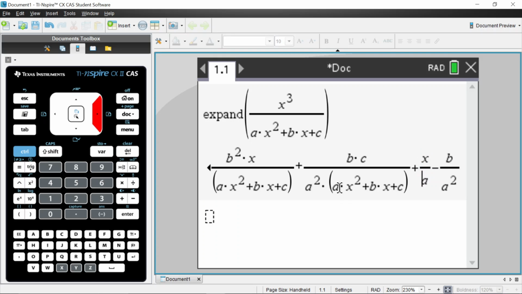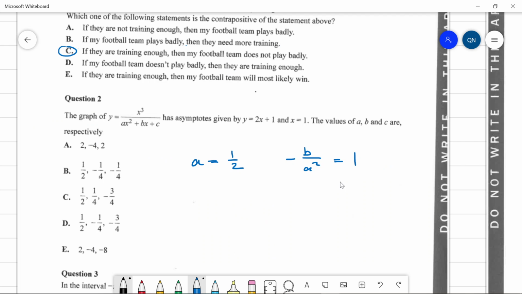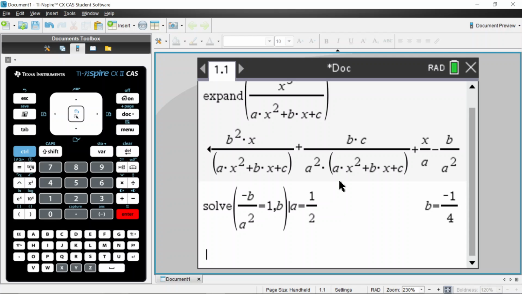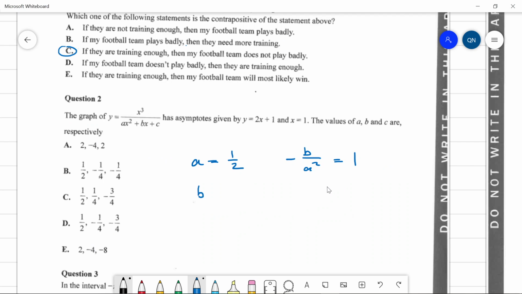Because I'm lazy, I'm going to grab this and solve that, that's the constant, so that's going to be 1 with respect to b, such that a equals 1/2. B equals -1/4.